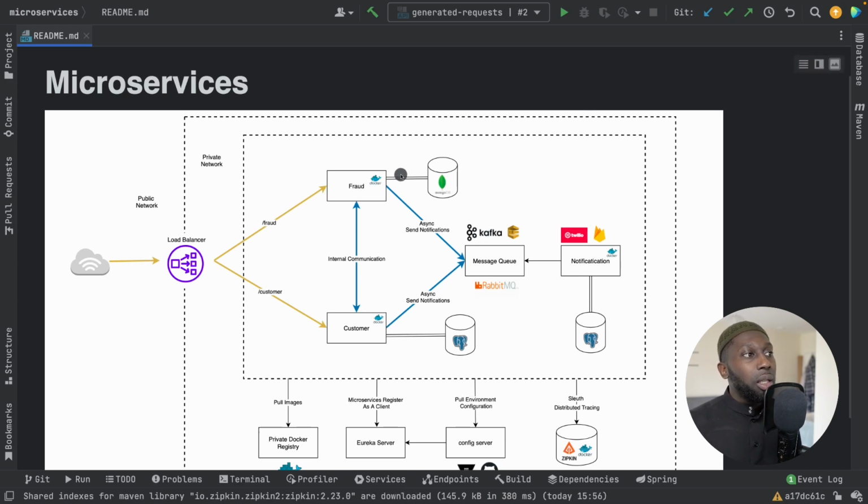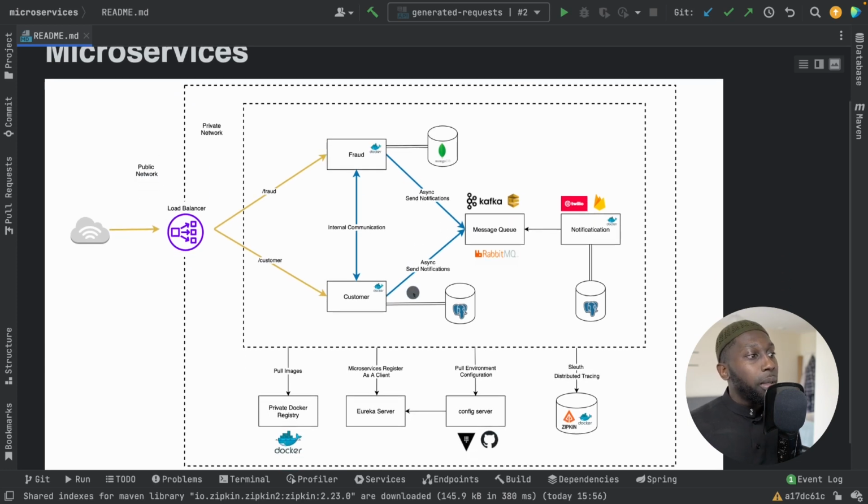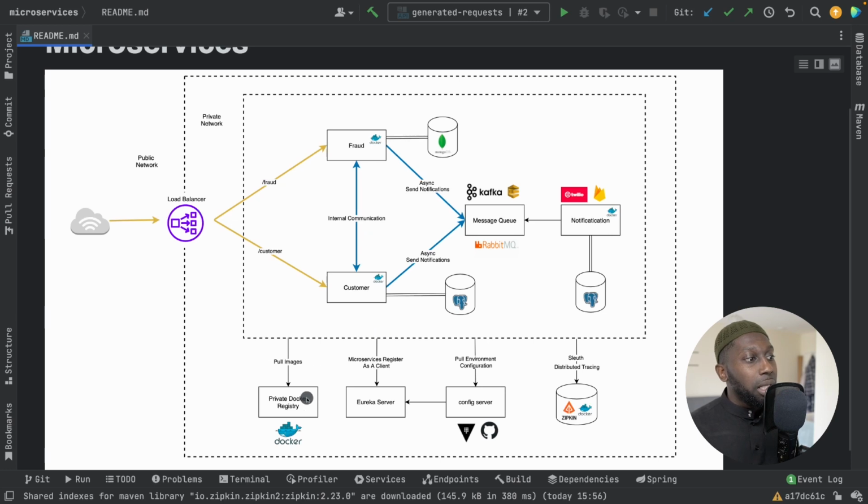So basically you can see that these microservices communicate with each other. The blue arrow is the internal communication from within the private network in here, and this is the public network.